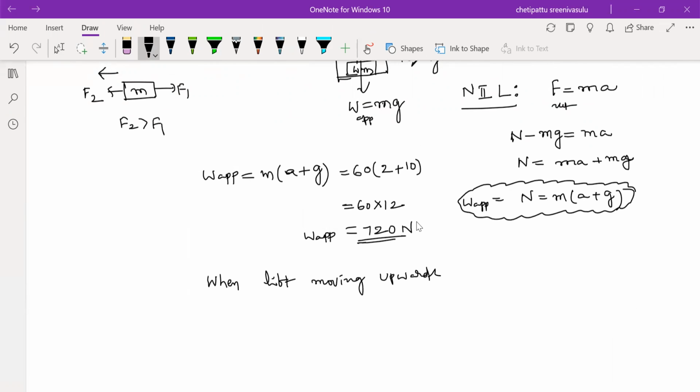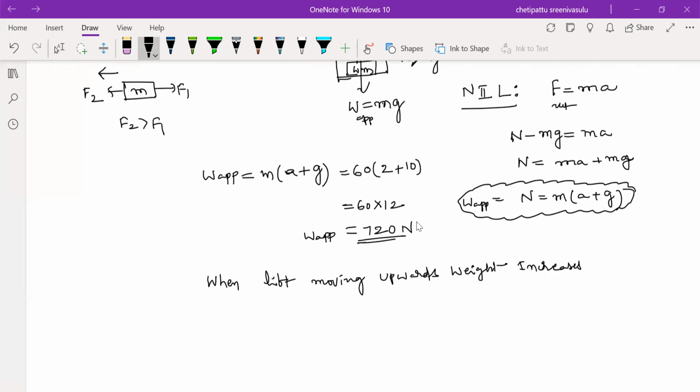That's why when you're moving in the elevator upward, we may feel somewhat more weight. You can observe that mainly in shopping malls and big buildings.